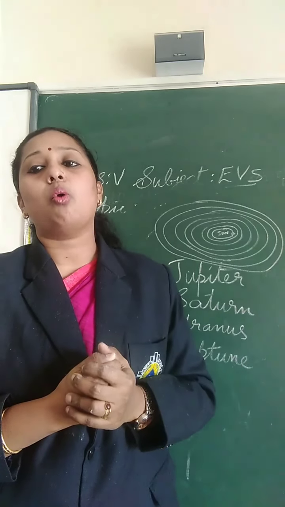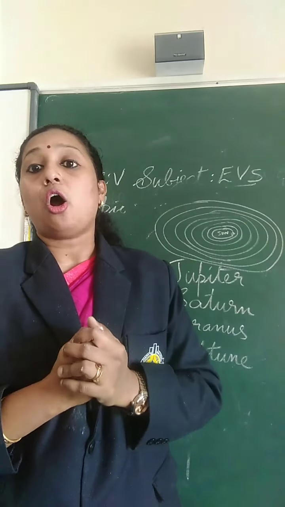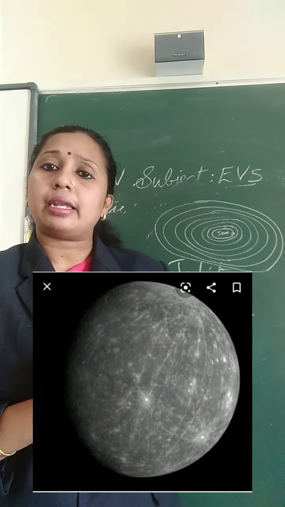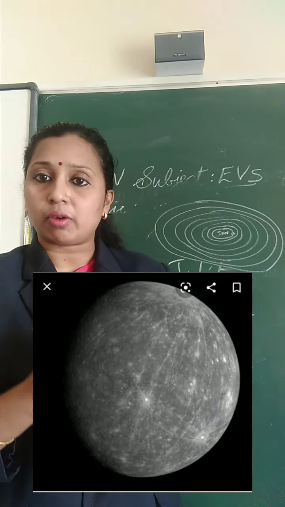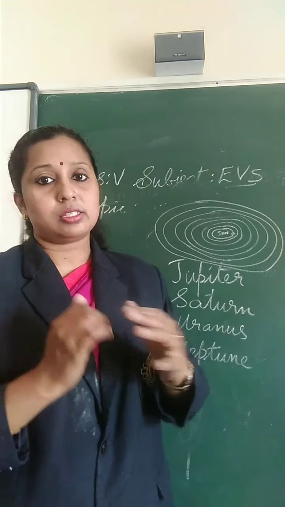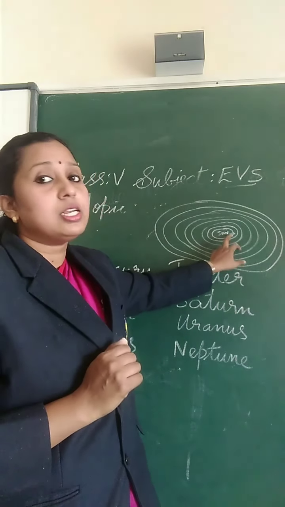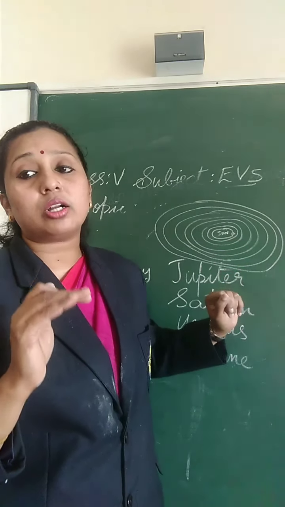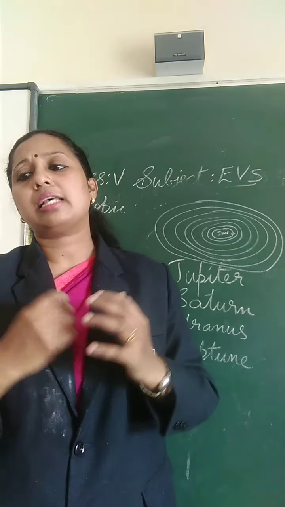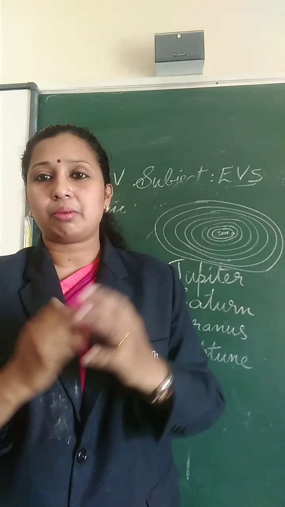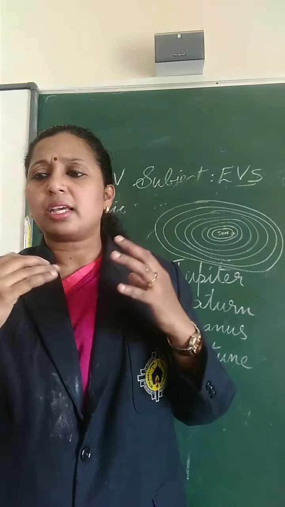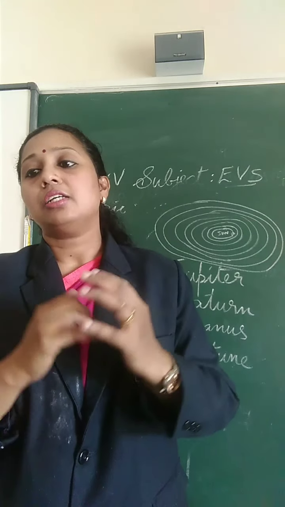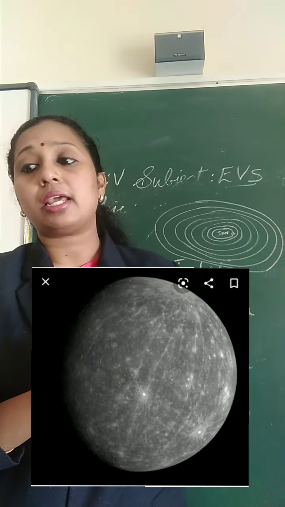It has no water and it is the hottest planet. Why is it the hottest planet? Yes, because it is closer to the Sun. So because it is closer to the Sun, Mercury is the hottest planet. Because it is the hottest planet, the climatic condition of the planet is dry. So it has a dry climatic condition.